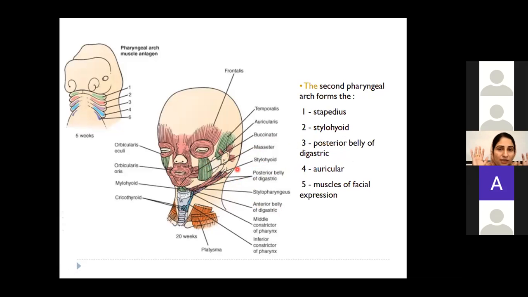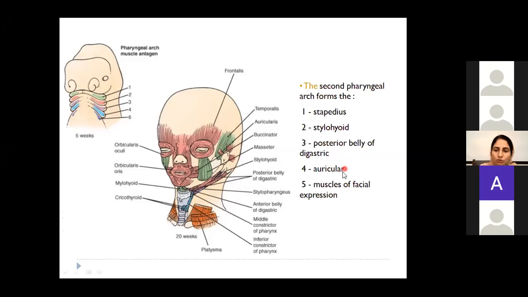आपने देखा होगा कि जो elephant or all other animals can move their ears. We cannot move our ears because these muscles are not functional. Similarly, we cannot move our nose much as do the animals. So nasal muscles and auricular muscles, they are not as developed in human beings as in animals.